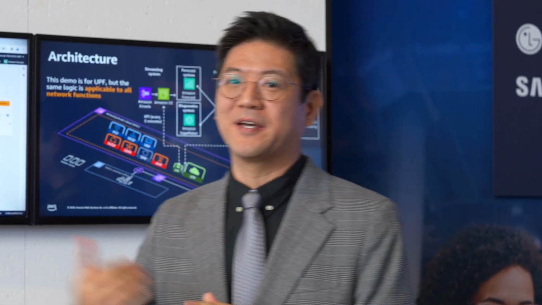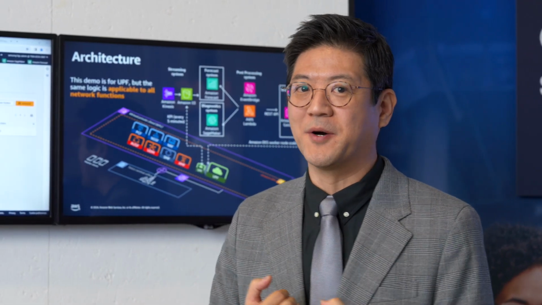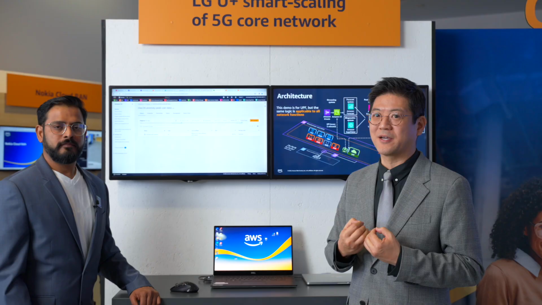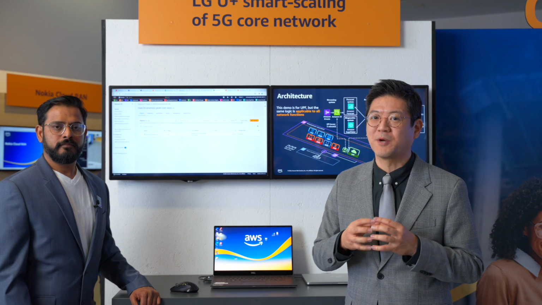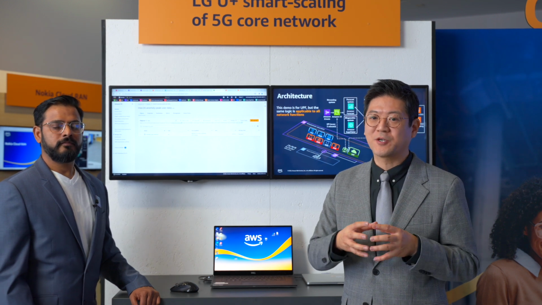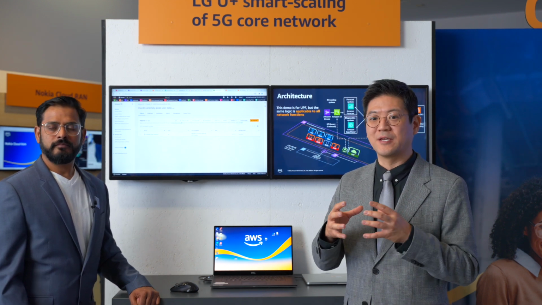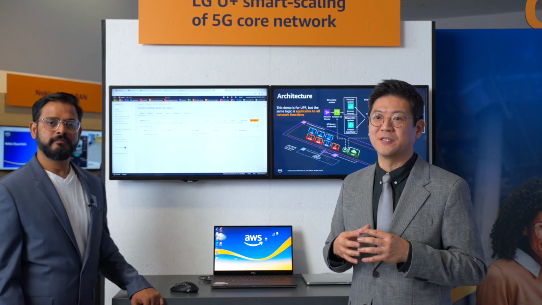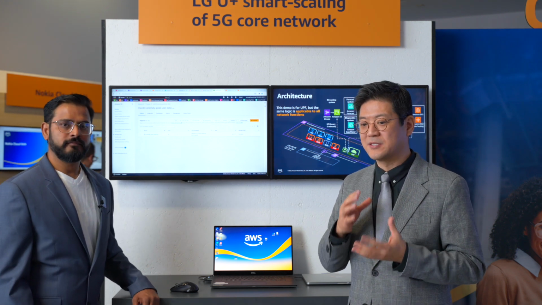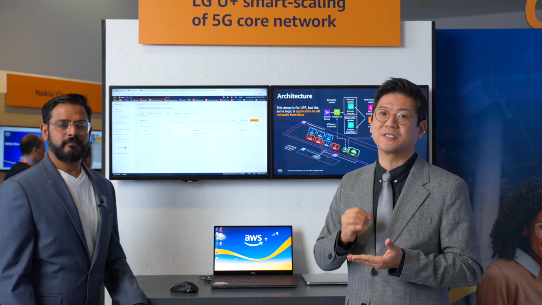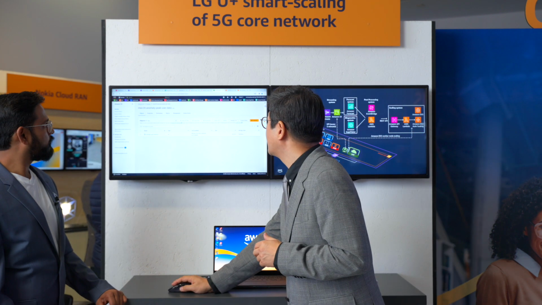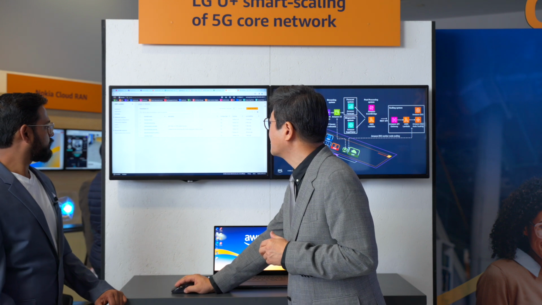The anomaly data is uploaded to the S3 bucket, and then EventBridge is pulling the data to another Lambda for post-processing. In the post-processing, it looks at the forecast number and the anomaly score. If the anomaly score is higher than a certain number, then we make a decision to scale in or scale out. And that is implemented with the Lambda function here.